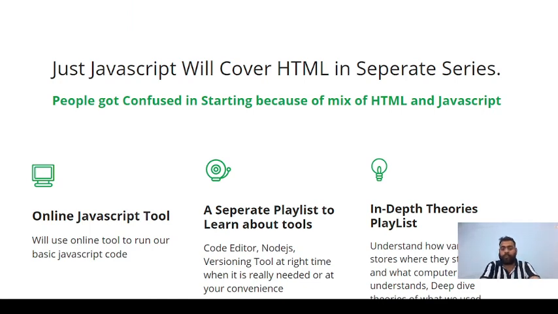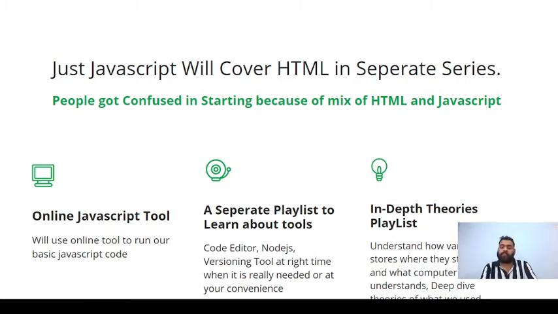And now, what about this course? What are we going to deliver in this course? Just JavaScript. We will cover HTML in a separate series. We are going to deliver just JavaScript in this video series, because people got confused when I started, and people started with a mix of HTML and JavaScript. Some people don't know HTML and CSS, but they want to start with JavaScript first. Maybe they want to be a backend developer, or they have some different kind of opportunity in their hand, and they want to just learn JavaScript. Maybe some managers or high-level organization people want to learn something in JavaScript so that they can handle their team.